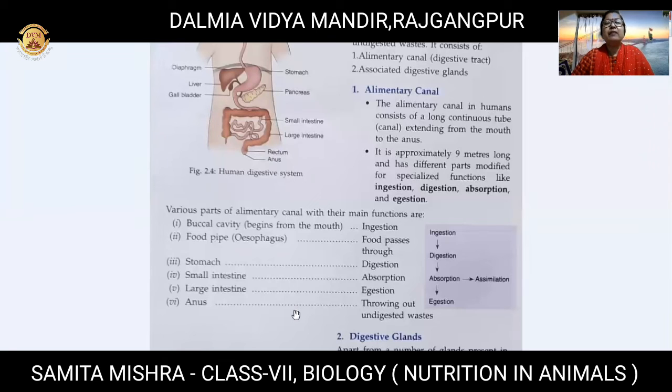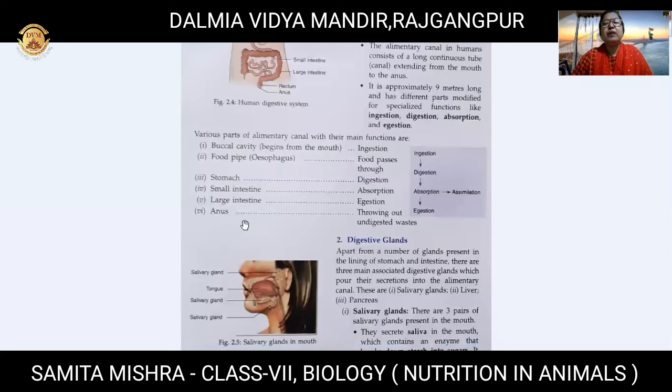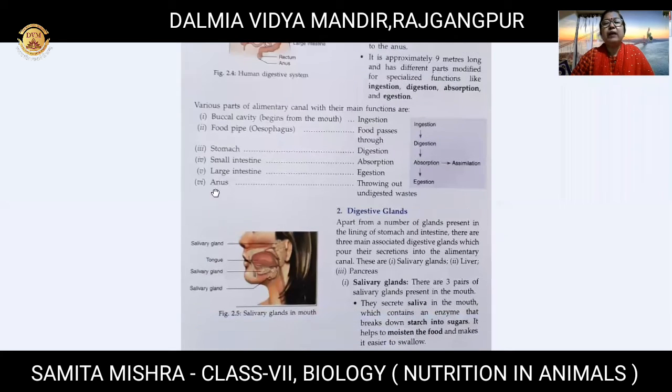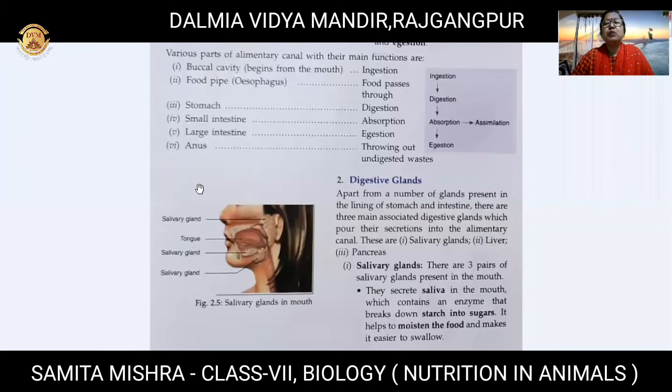The spelling is a complicated kind of name, OE, okay, esophagus, or the other name is food pipe. You will find it on the screen. So from that food passage, the food pipe, it goes to the next part, that is the stomach. And in the stomach, children, what happens? The digestion takes place, right? Then from the stomach, it goes to the next part.